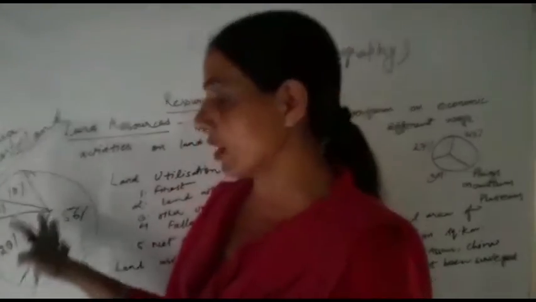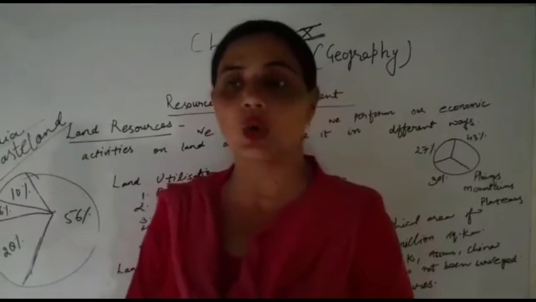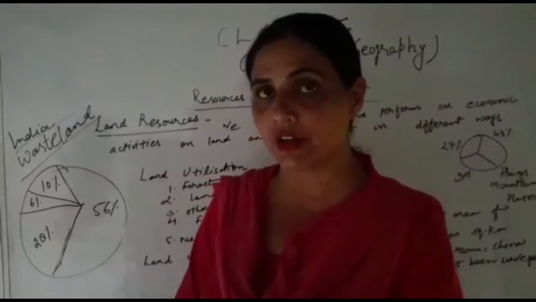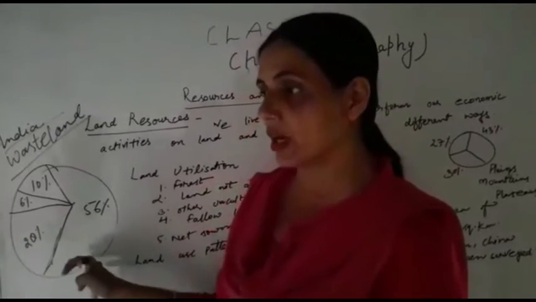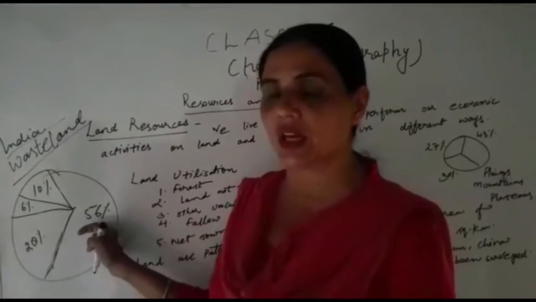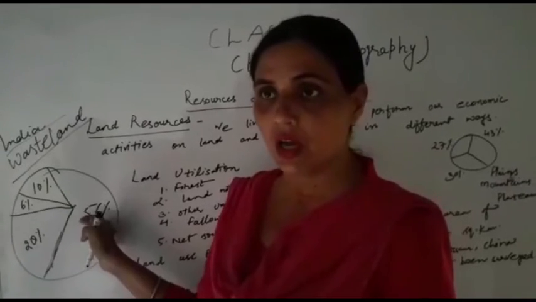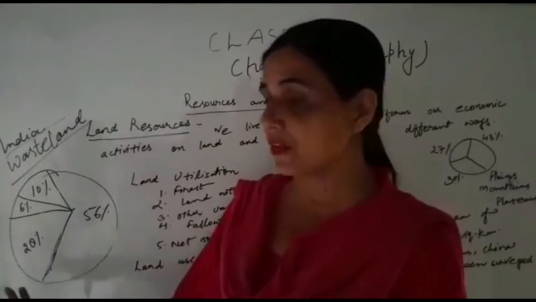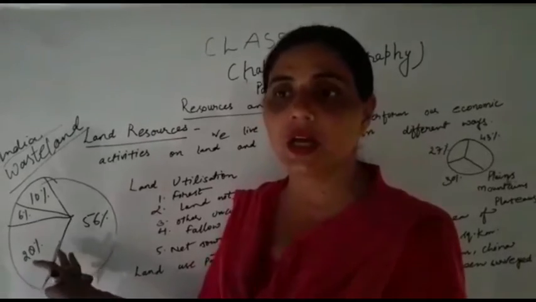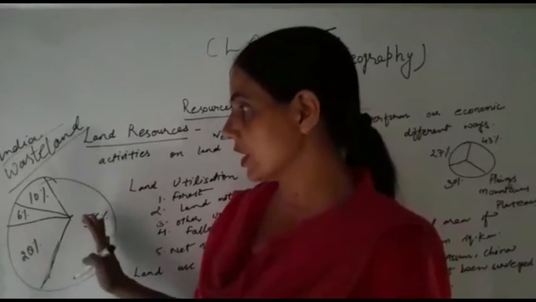If we have proper management to control mining, irrigation and grazing activities, then we can use all these kinds of areas. Besides this, so much area comes under the category of wasteland.